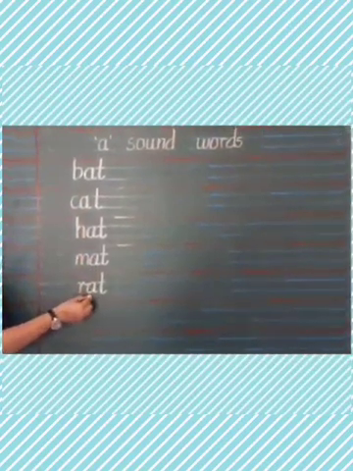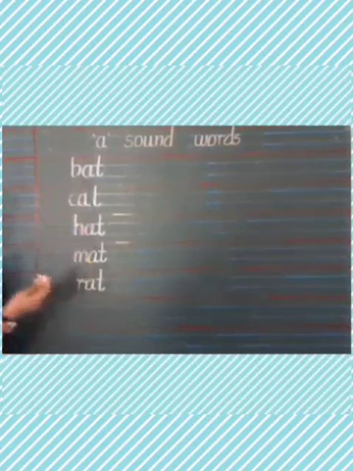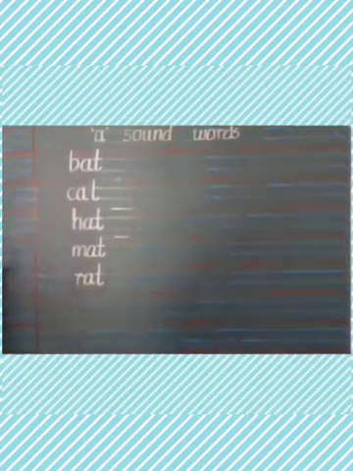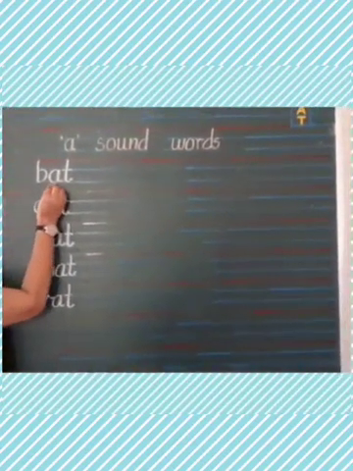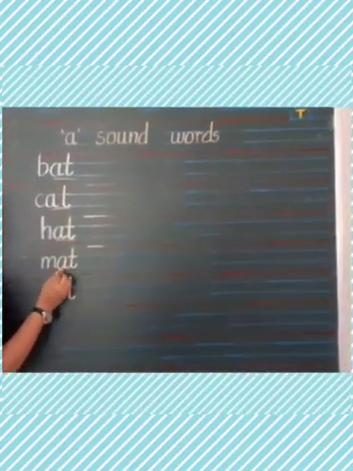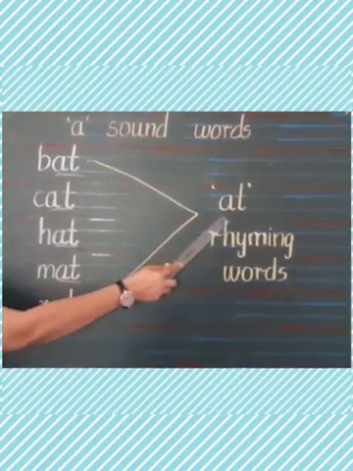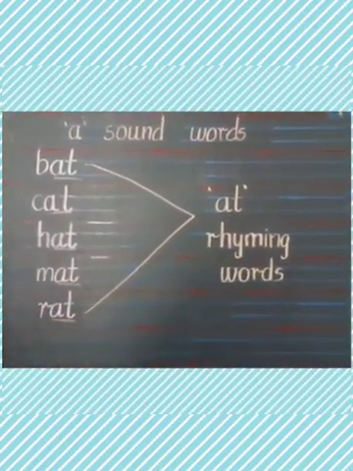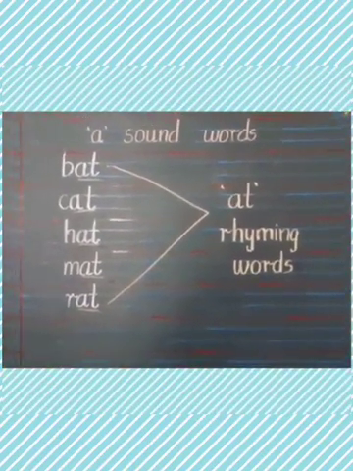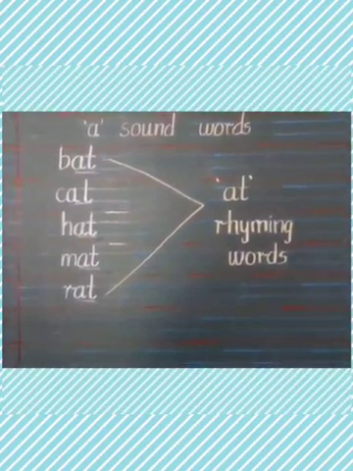mat, rat. But children, have you noticed in these words there are two letters that are common? They are AT, AT, AT. So here we got AT rhyming words. But children, along with these words, there are three more words related to AT rhyming words.